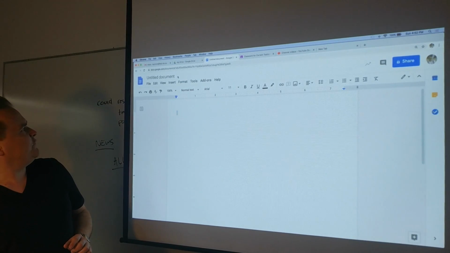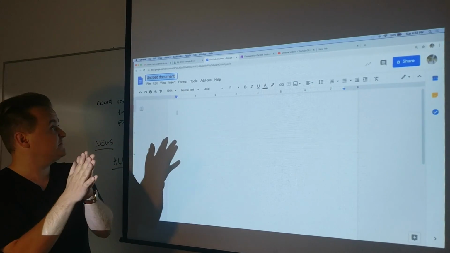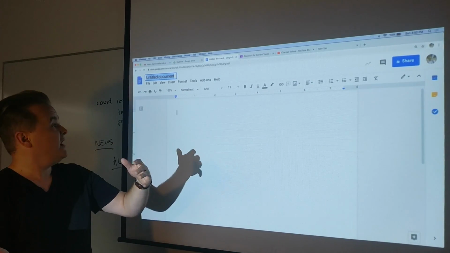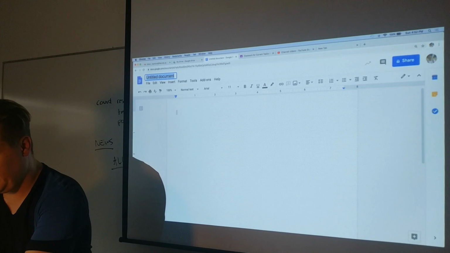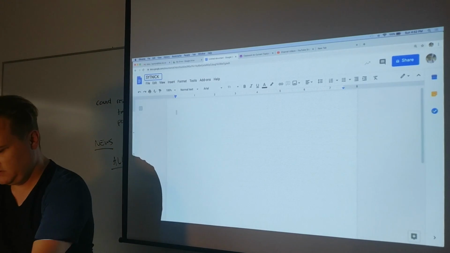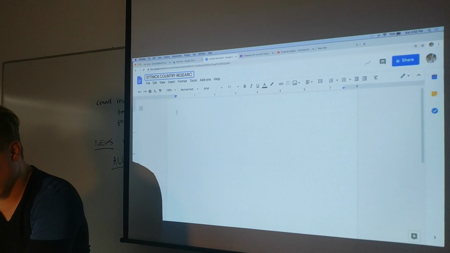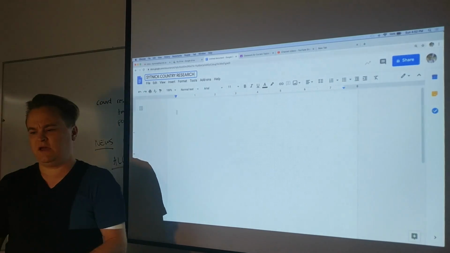First thing you've got to do, folks, you should name this document something useful because you're going to have to find it over and over and over. And you're going to submit it. So I would call it Sitnik, and you would put your name. Country research. Oh, I can't type today. There we go. So I do that.